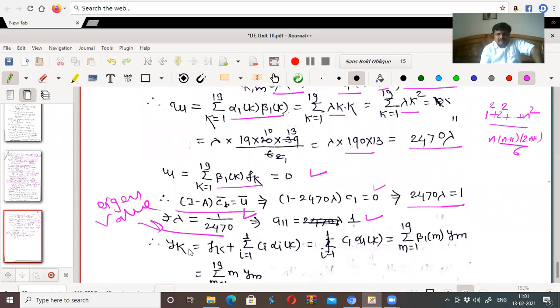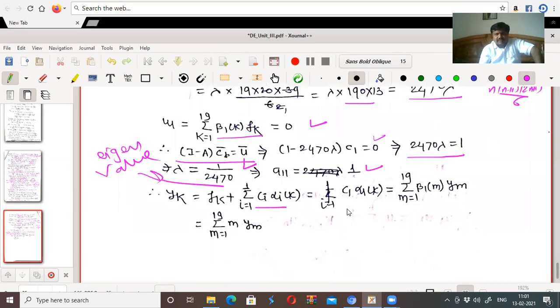So y_k is equal to f_k plus the summation from i equal to 1 to n of c_i alpha ik. f_k is 0, so it is only c1 alpha 1k. What is c1? c1 we obtained there.